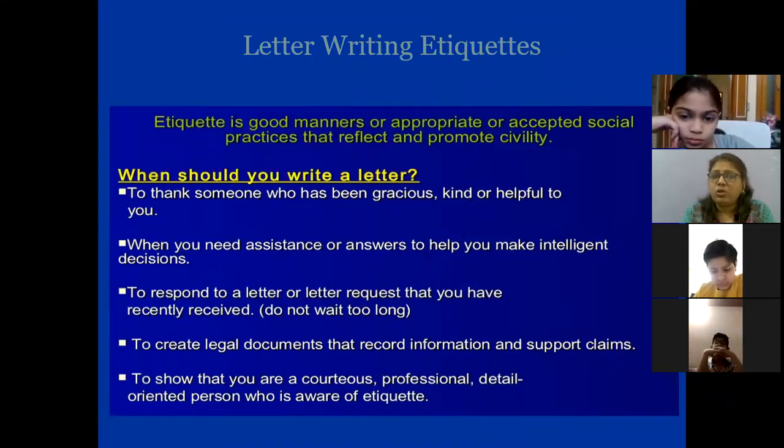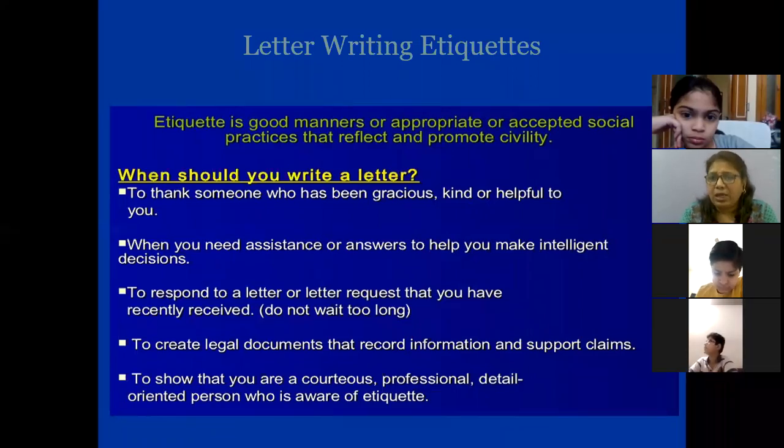Etiquette is good manners or appropriate or accepted social practices that reflect and promote civility. Simply, we can say that etiquette is good manners in which we should write letters. Appropriate means proper. Promote means help and civility means good manners.